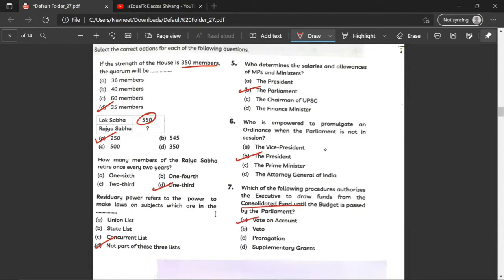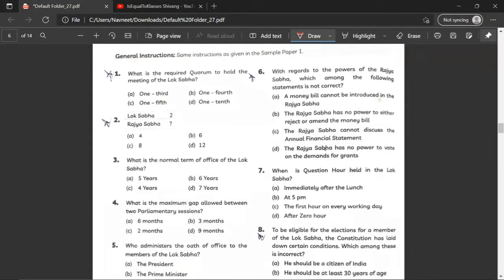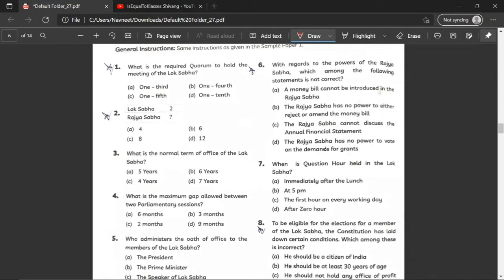Which of the following procedures authorizes the executive to draw funds from the Consolidated Fund? So this would be A. Vote on account. What is the required quorum to hold the meeting of the Lok Sabha? 1/10. Lok Sabha 2, Rajya Sabha 12. So 2 is written over here. It refers to the two Anglo-Indian people who are nominated. And Rajya Sabha refers to the 12 nominated distinguished people in areas such as literature, writing, poetry, social work, etc.